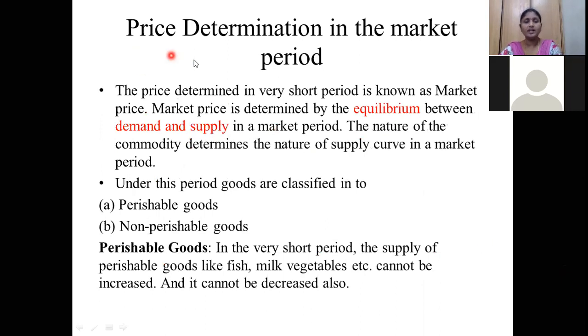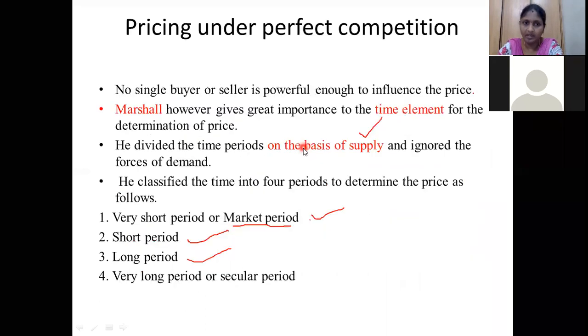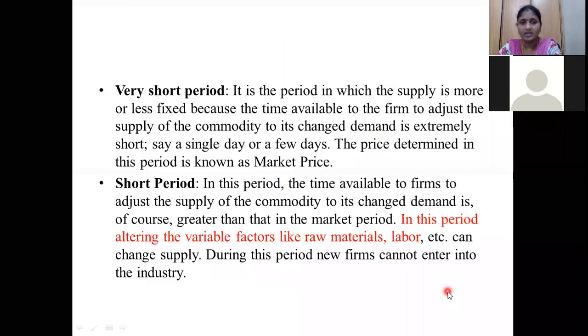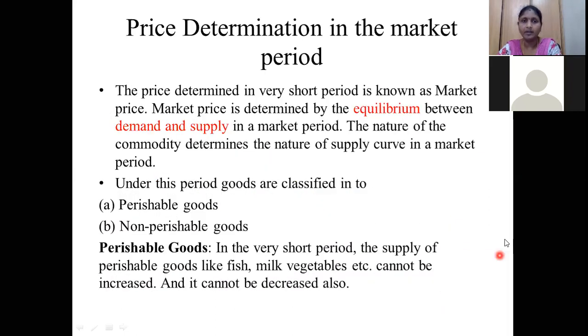Now I am moving to another thing: price determination in the market period. What is that market period? Hope you remember that one. Already I have told you the market period is nothing but the very short period. So what is the price determination in that market period? Now we are going to discuss this.